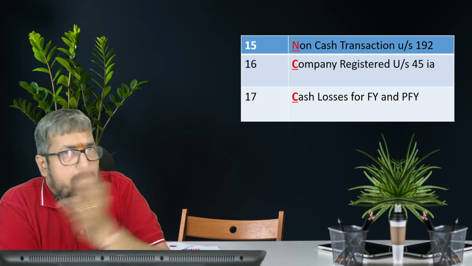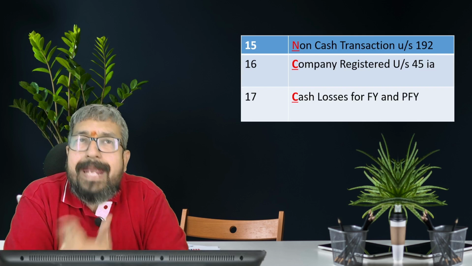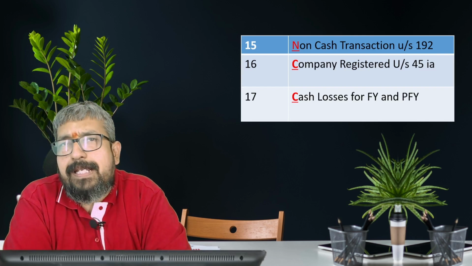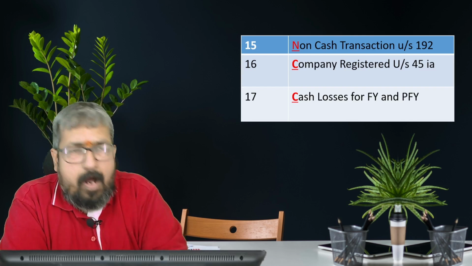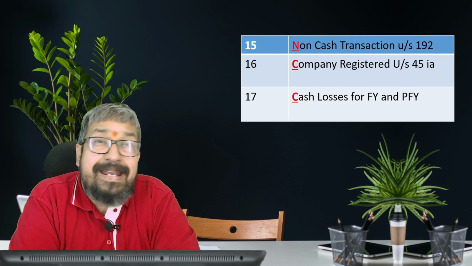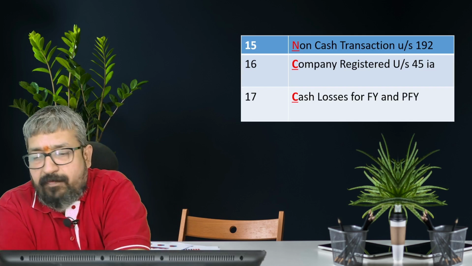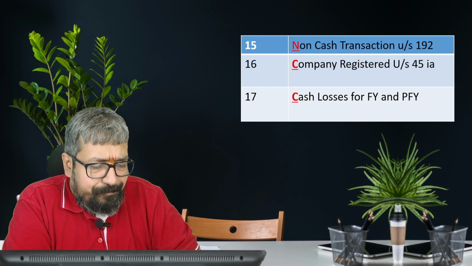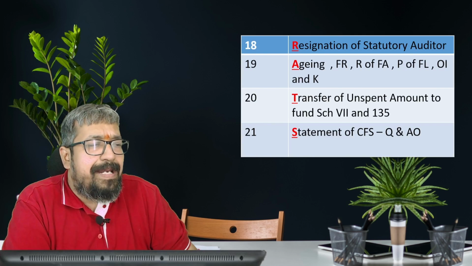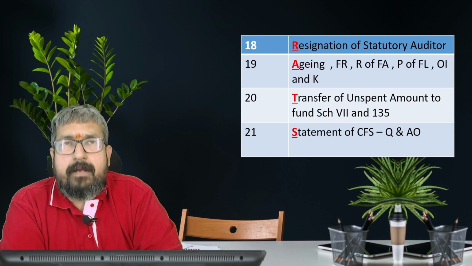So now the mnemonic stands at PIL, ACCURATE, then NRI, and then NCC: non-cash transaction under 192, company registered under 45-IA of the RBI Act, and C, cash losses for the financial year and the previous financial year. And then, my dear soldiers, we have the last mnemonic, that is RATS.